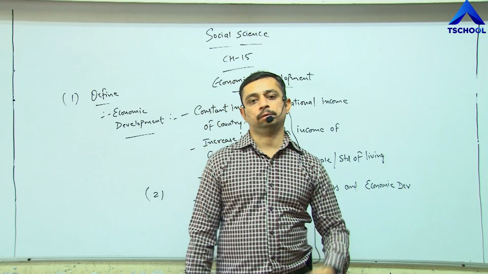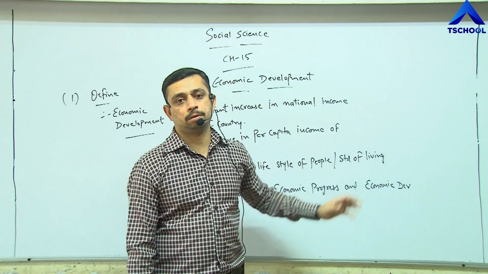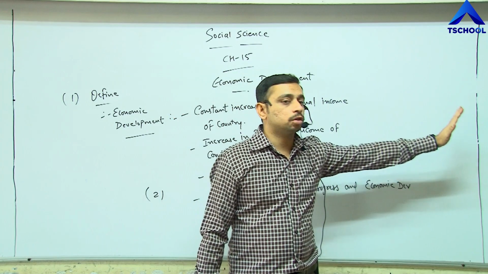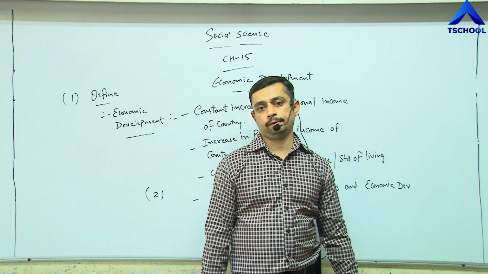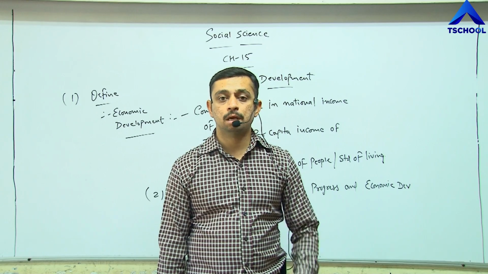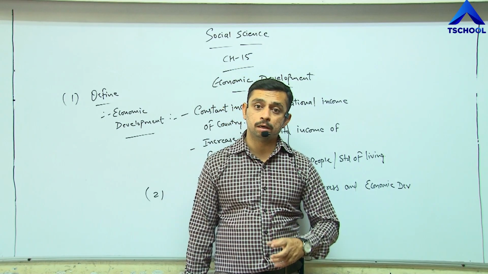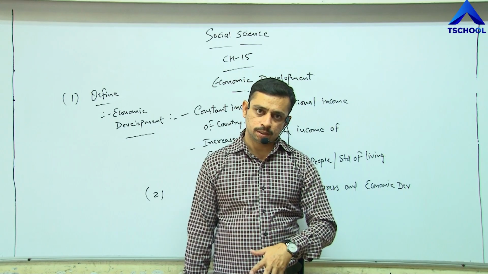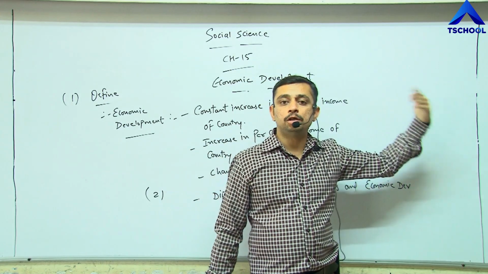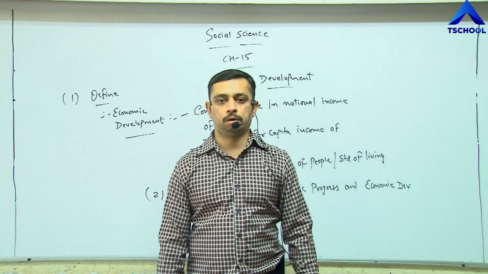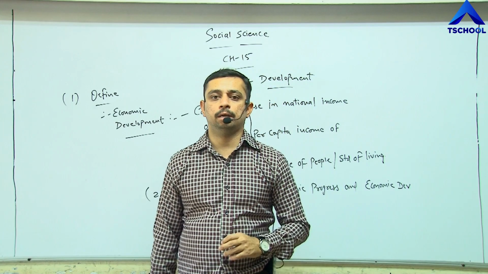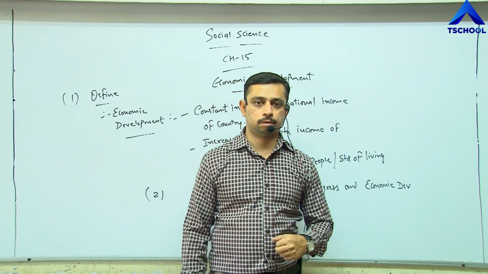Still, there is a demand. Now I do not have enough space. So what I'll do is buy the extra space that is available on the other side. That is economic progress, because the demand is constantly increasing. When the demand is increasing, step by step, that is development. And when I buy a new piece of land, that is economic progress. I hope the concept is clear now: development and progress.